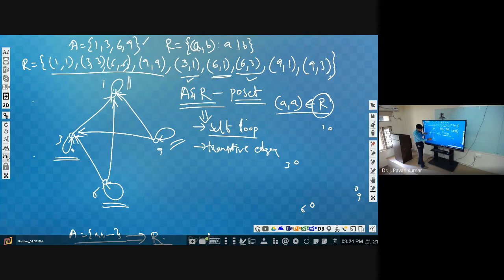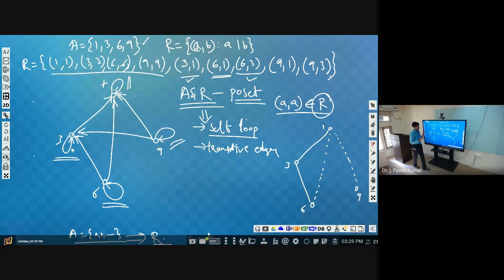Then transitive edges are nothing but 6 to 1, which is a transitive edge, so we will not have that. And one more thing, let me draw this one, then I will complete. Next, 9 to 3 we have, and 3 to 1 we have. This is also a transitive pair, isn't it? 9 to 3 and then 3 to 1, so 9 to 1 definitely will be present. Similarly 6 to 1 definitely there will be an edge.